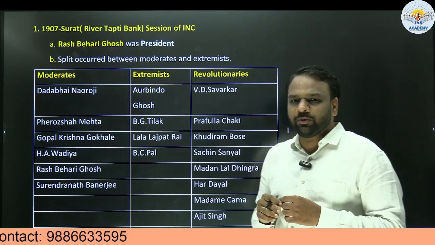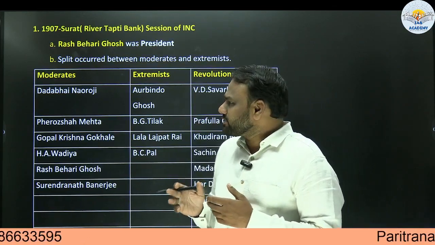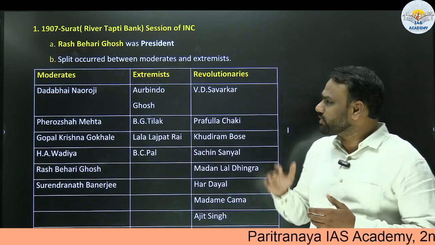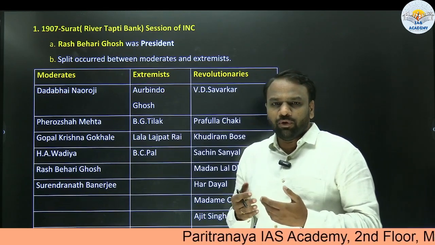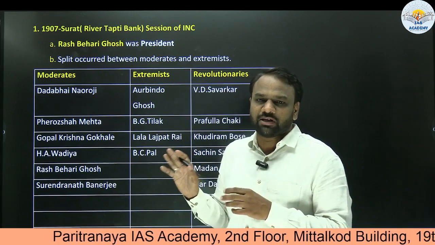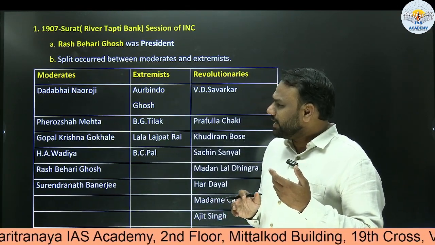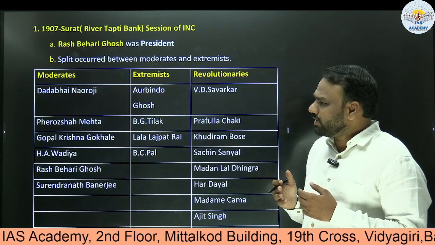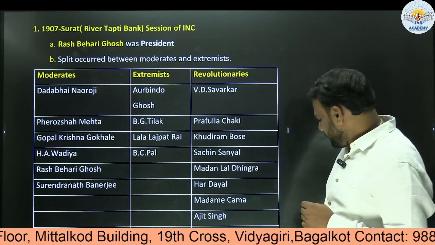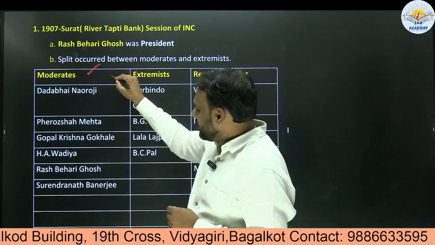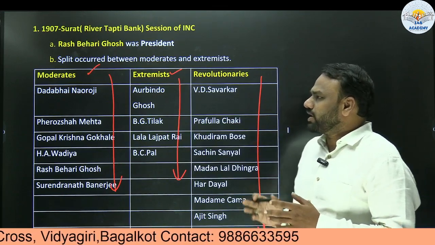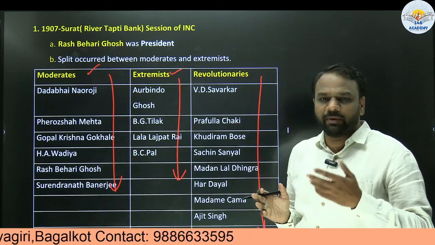But from the UPSC perspective, it often focuses on aspects like who among the following belongs to the moderate group, who belongs to the extremist group, who belongs to which revolutionary group. In the book, the information is not consolidated in one place. All these personalities are present at different parts of that particular chapter. But here, in order to ease the preparation and to revise things in a faster manner, I have segregated it like this. Here you'll find all the moderates in the first column, extremists in the second column, and revolutionaries in the third column, based on their ideology and methodology.